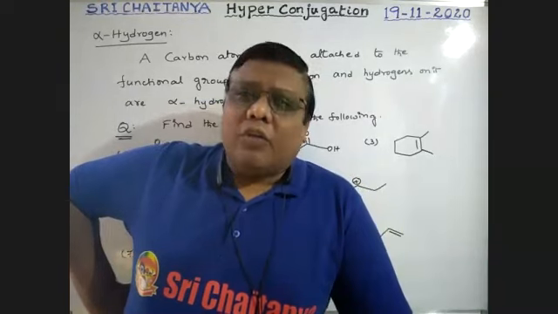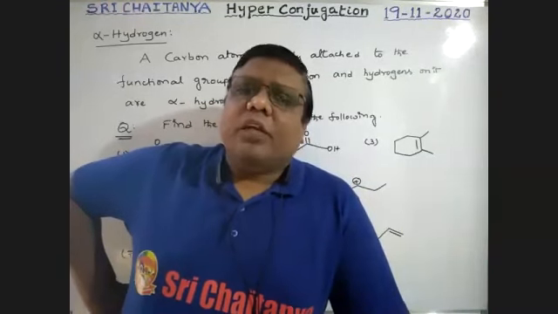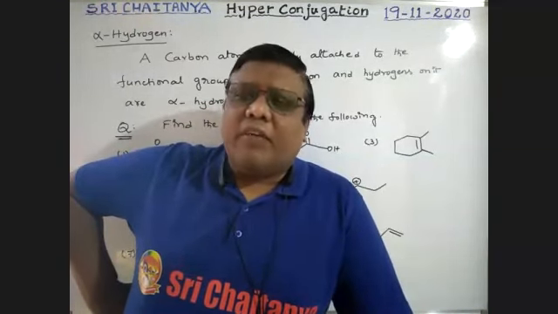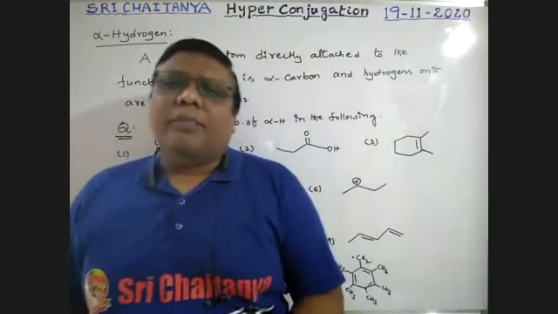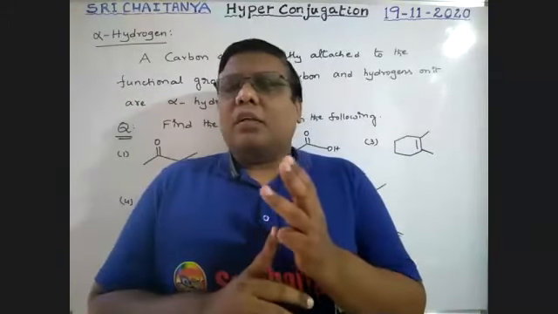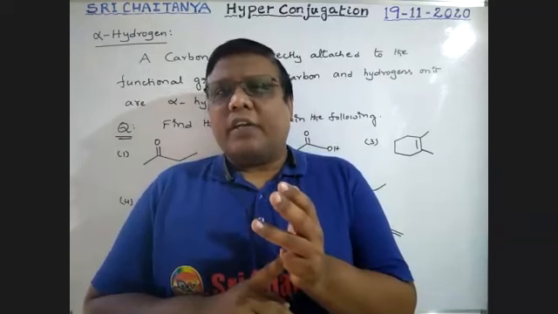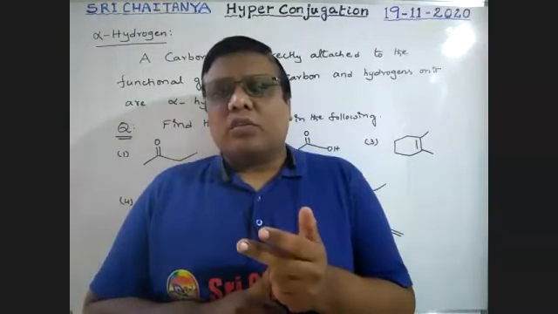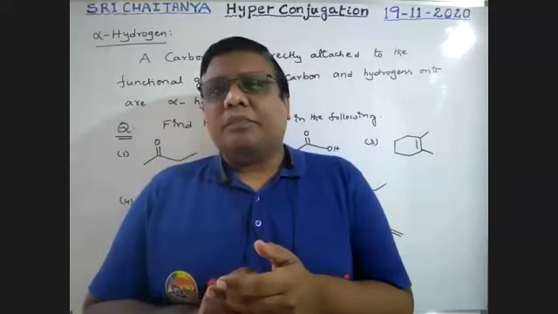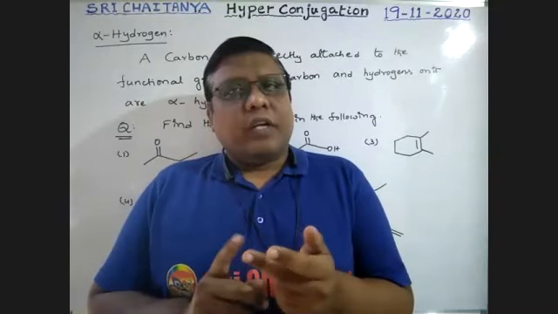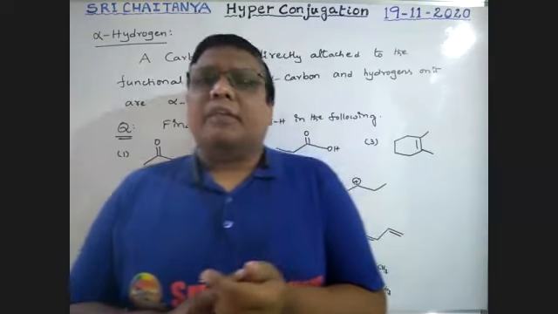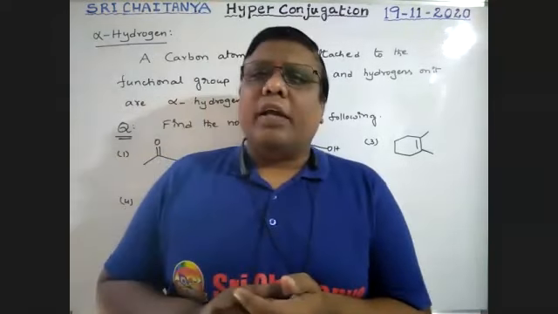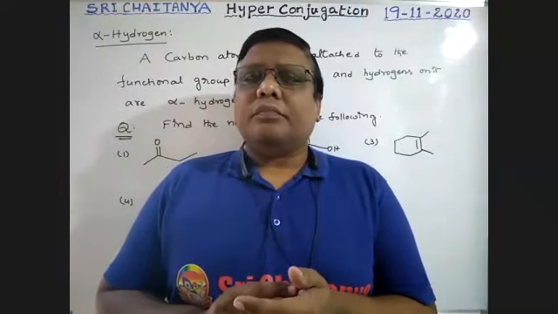In our class up to yesterday, we covered a number of electronic effects. Up to now, we completed the inductive effect, or I effect, and the mesomeric effect, or R effect. These two are permanent effects, boys. We also covered resonance for explaining conjugation.